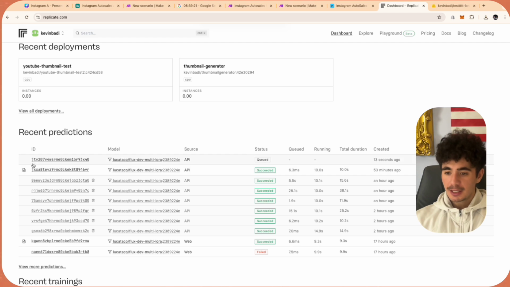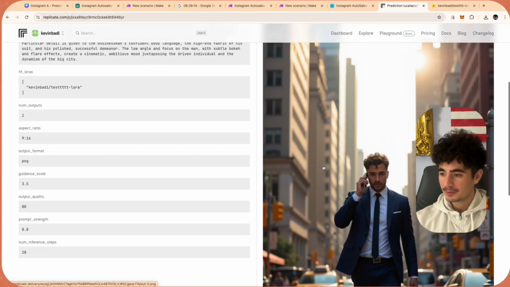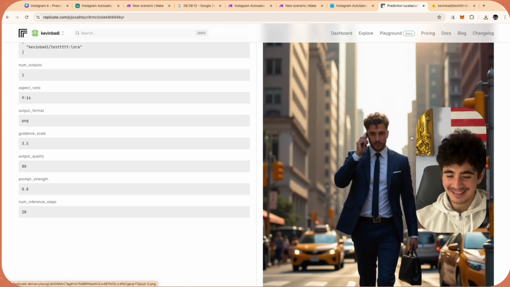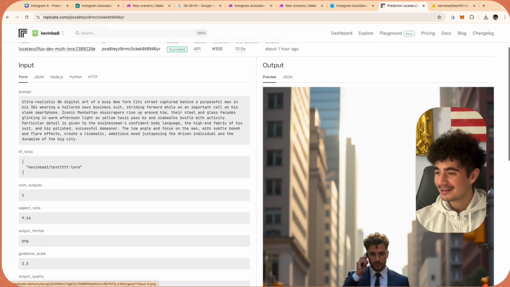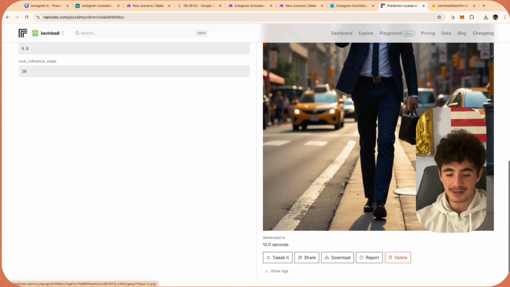And so while that's queued up, guys, we can actually see the end result of that first prompt that we did, right? And so that first prompt, we can open up that image, and bam, it's a crazy nice picture of me walking through New York City. I don't like this little handbag I'm holding, but other than that, that's pretty freaking nice. And then we're going to turn that into a video.